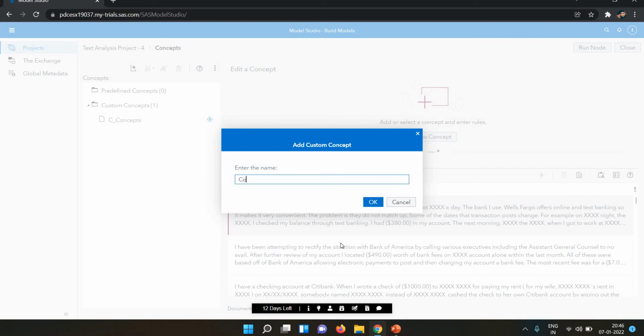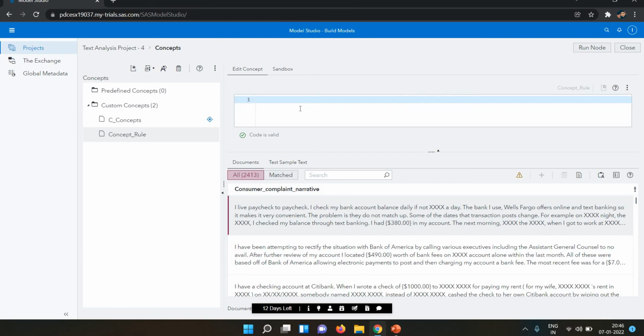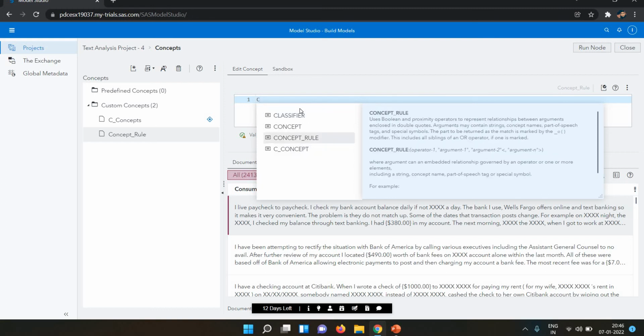Okay, concept_rule. Now I write the capital C here. Now the concepts rule is here. This is all how we are using the concepts rule: the concepts rule, then the operator.